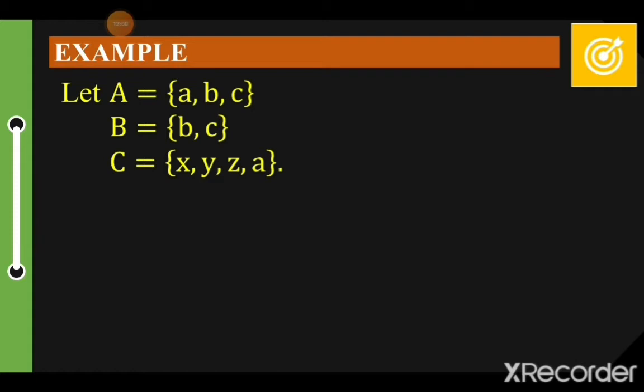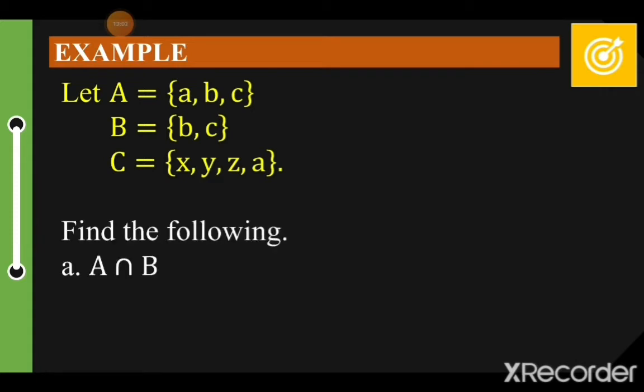and C be equal to {X, Y, Z, A}. Find the following: the intersection of A and B, the intersection of B and C, and the intersection of A and C. If you are getting the intersection of A and B, therefore, whatever they have in common, that is their intersection. Upon inspecting your A and B, their intersection is B and C. The intersection of A and B is equal to {B, C}.